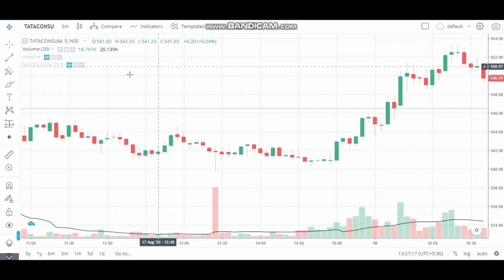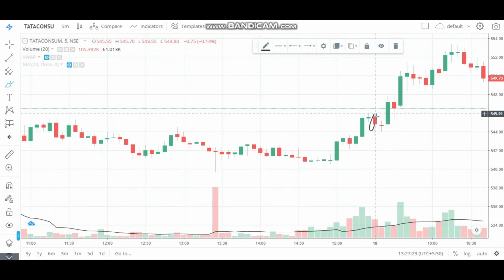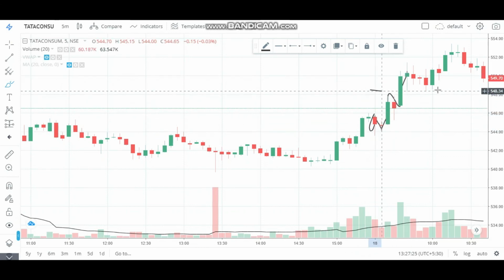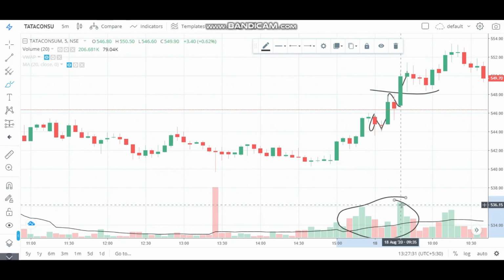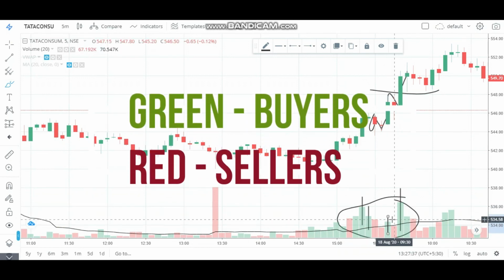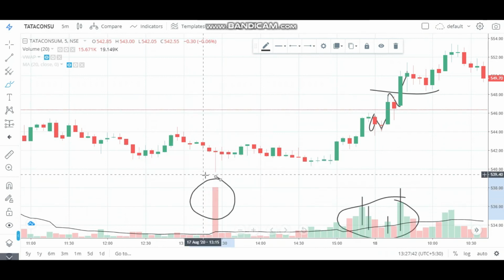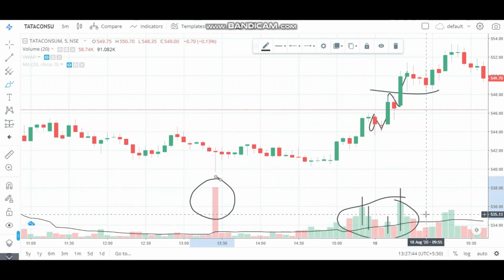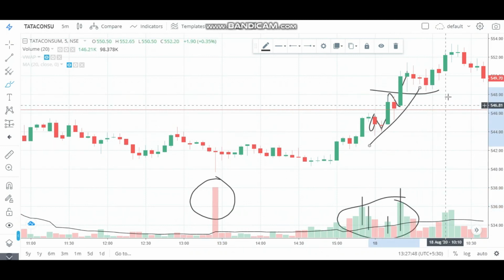So the third and the last reason for taking today's trade is the higher high price action which I showed before. Price opened here, went down and made a higher high, and along with that these volumes. Volumes are like these bars which are in green color, which represents buyers in the market, and if bars are like this red color, it represents sellers in the market. So with the help of volumes I saw prices moving upward, so I took a trade in the buying direction.